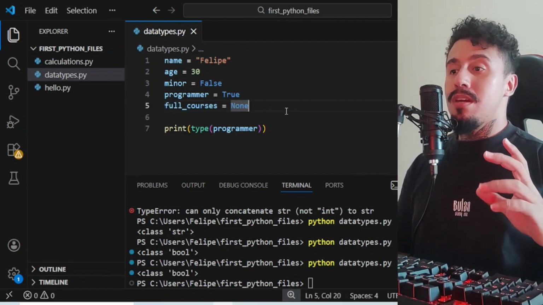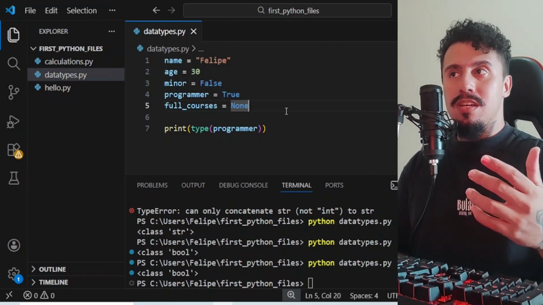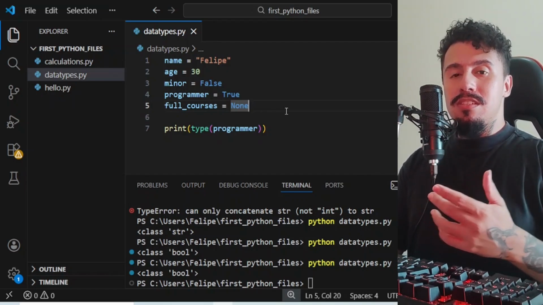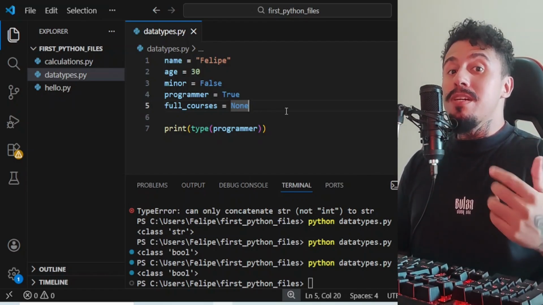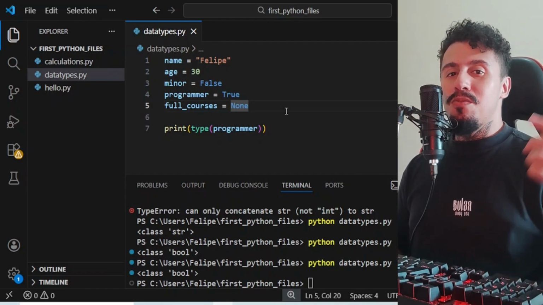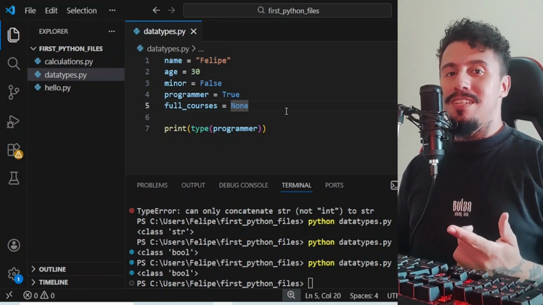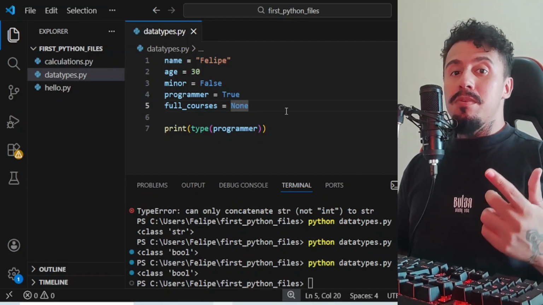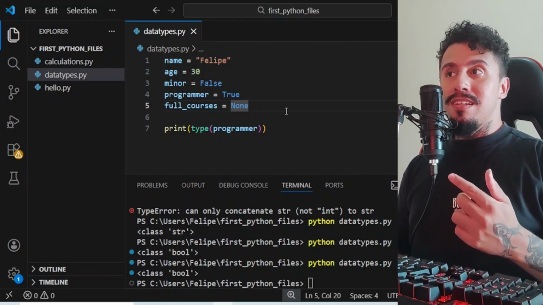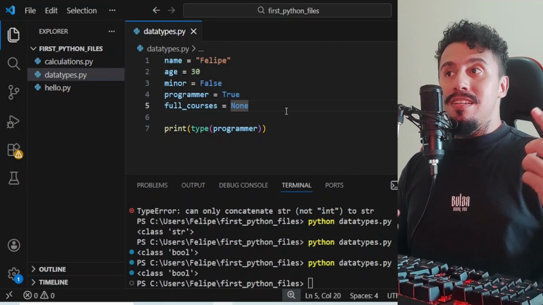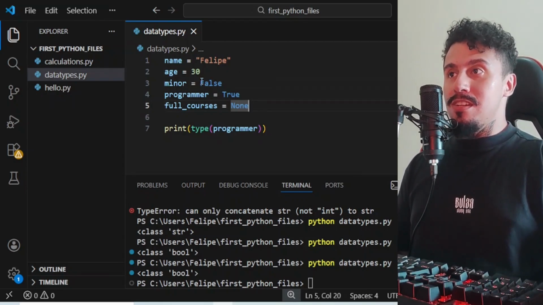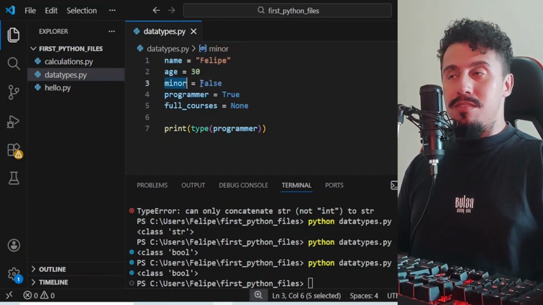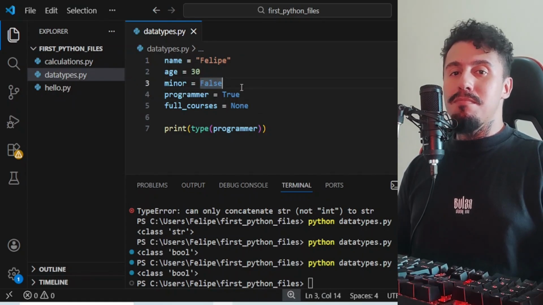So variables are mutable. You can change the age, in fact, one year from now you must change the age. If the person is a minor and one year later is not, you can change the minor status.